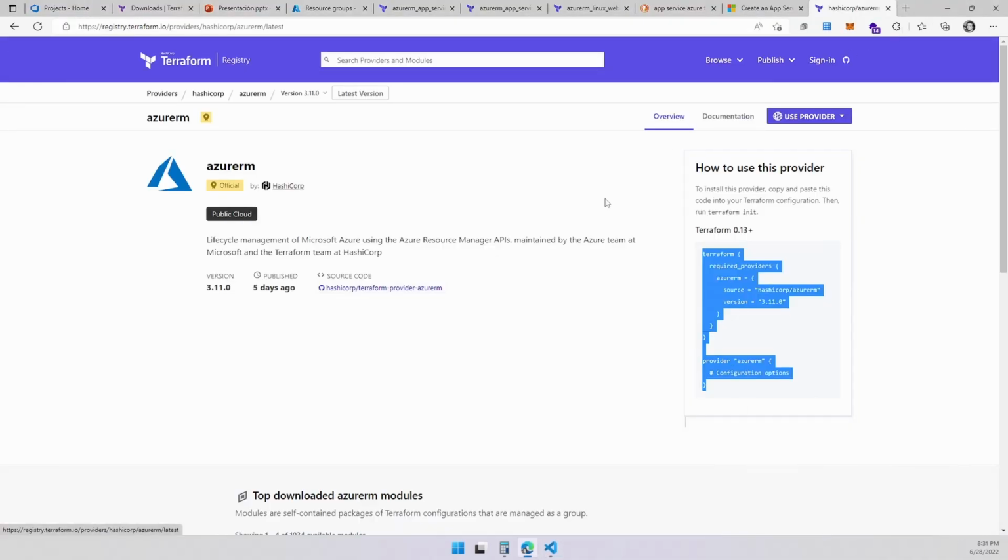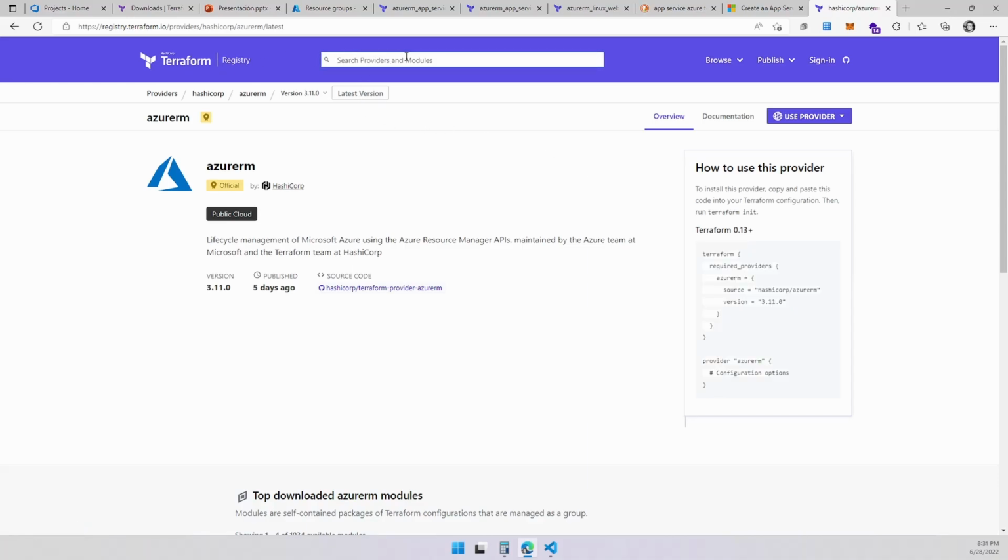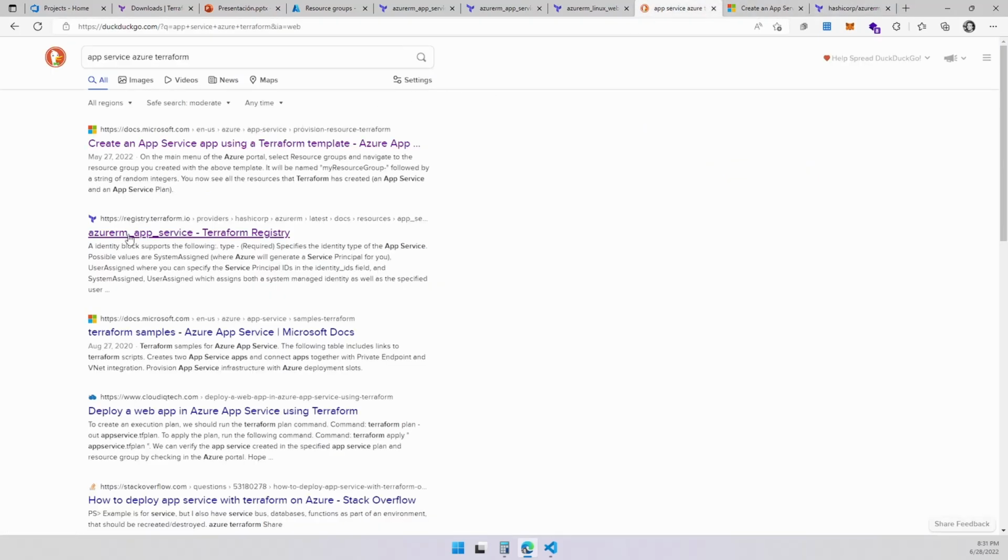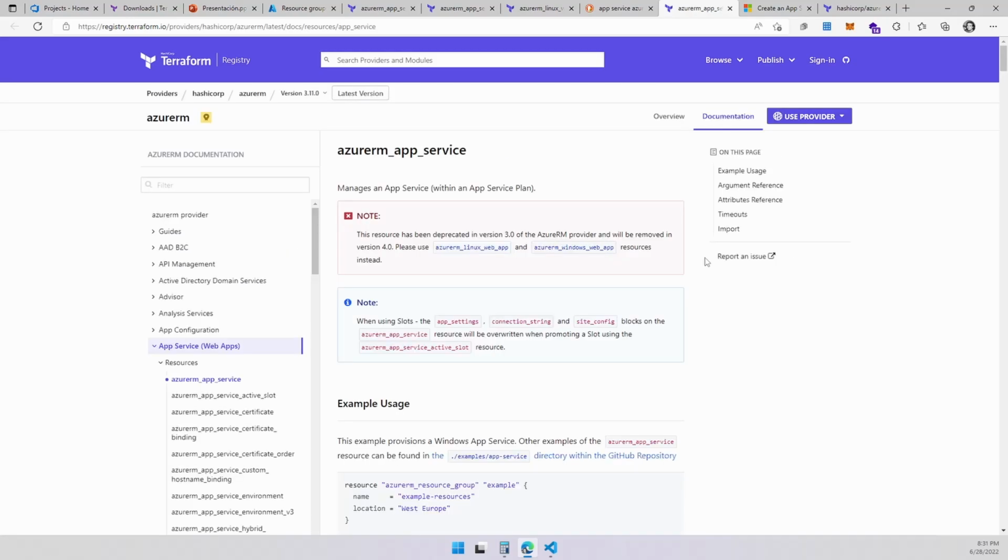All right, so we got our provider. Now we need to be looking for modules, right? So I know the module for a web app I want to build is, if I don't know, I just Google it like before, right? And it will probably take me to this one. Let me open it again so you can see. And it says this is going to be managing app services with an app service plan. But there's a red note over here that says, hey, this resource has been deprecated in version 3. Hey, what version am I using?